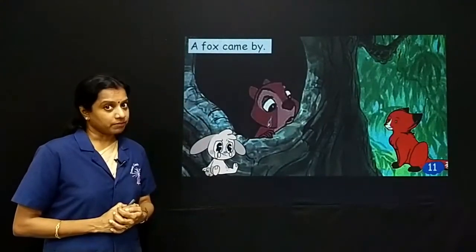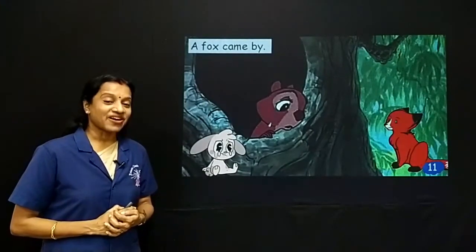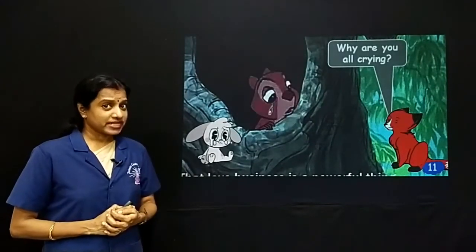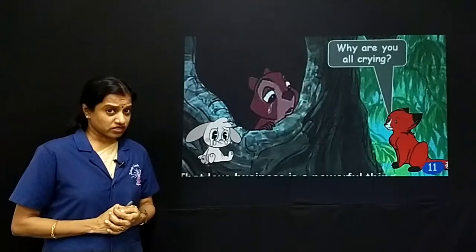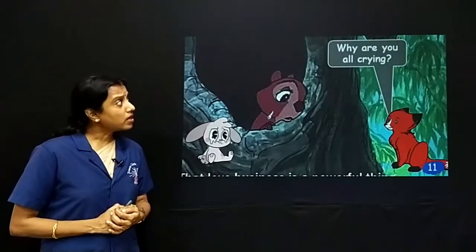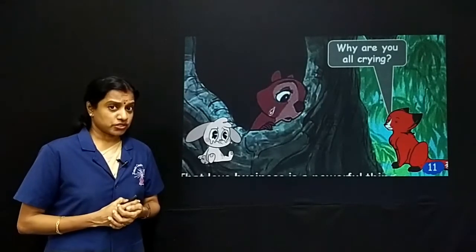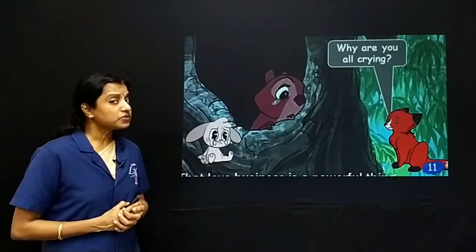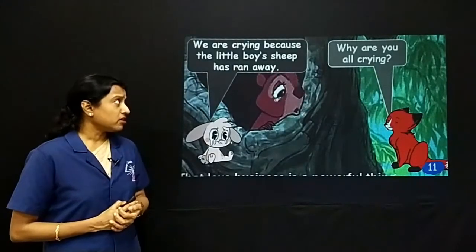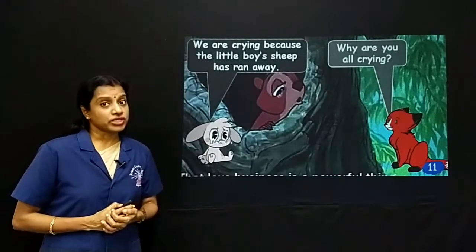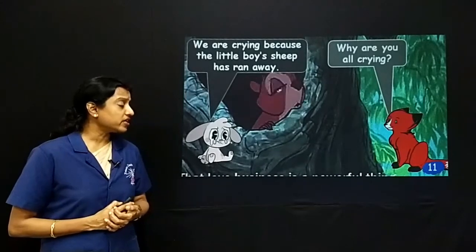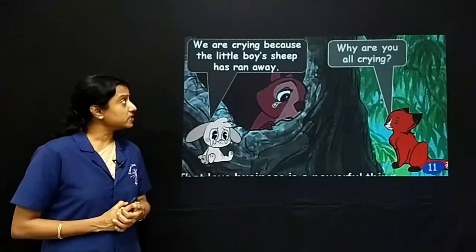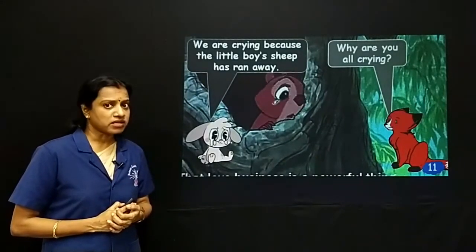A fox came by. There you can see that's a fox. Now the fox is looking at both these animals. They are crying. Now the fox is worried, isn't it? Why are you all crying? The fox wants to know why these animals are crying. We are crying because the little boy's sheep has run away. The rabbit tells the fox, we are crying because the little boy's sheep has run away.